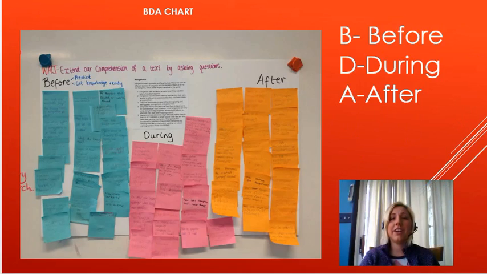All right, so here is an awesome chart that you can use to organize all of your questions. This is called a BDA chart: before you read, during your reading, and after your reading. You will generate questions in all 3 parts of the text. Here in this example, the blue are all the questions that we had before reading. In the center, we have all the questions that we came up with in the middle of the reading. And then in the orange, these are all the questions that we had after the reading.